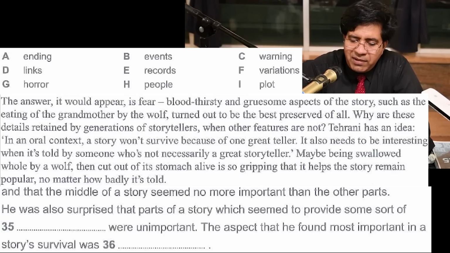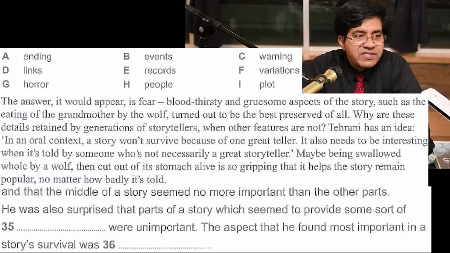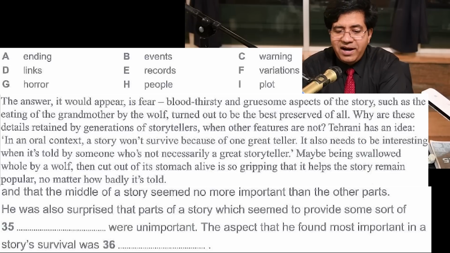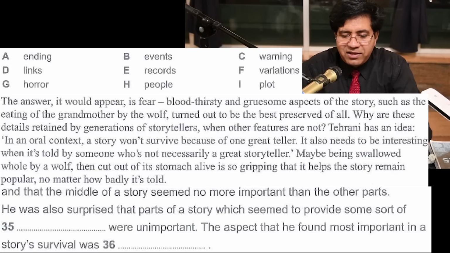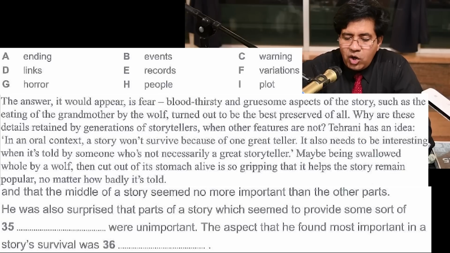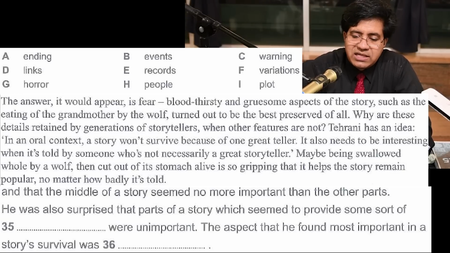Bloodthirsty and gruesome aspects of the story, such as the eating of the grandmother by the wolf, turned out to be the best preserved of all. Now what is that? Bloodthirsty, eating grandmother, gruesome aspects. What is that? That is horror, and horror is G. So the answer is G.